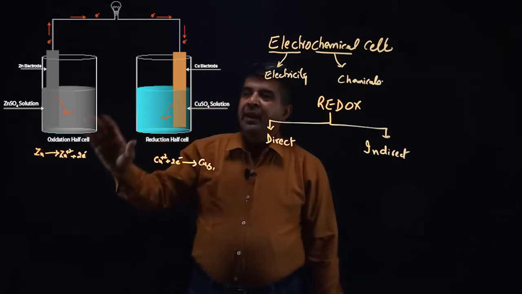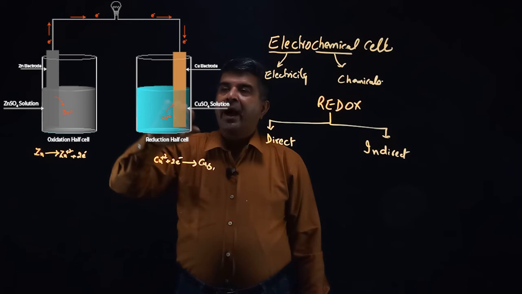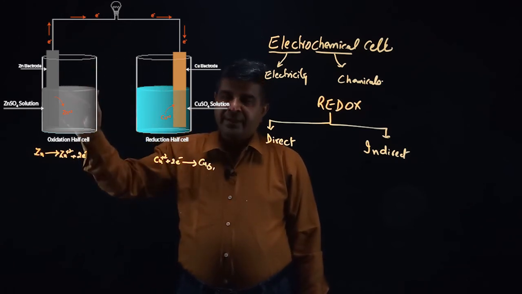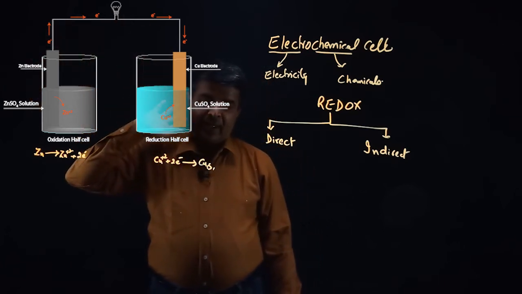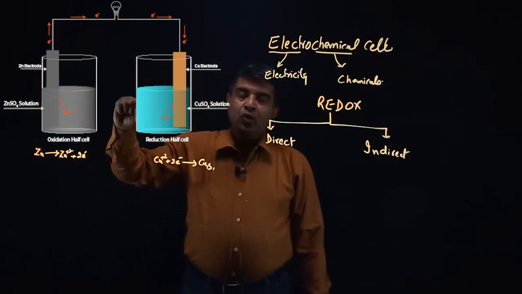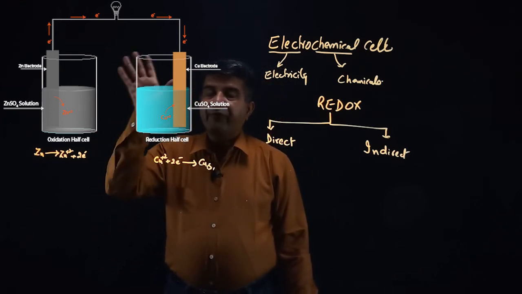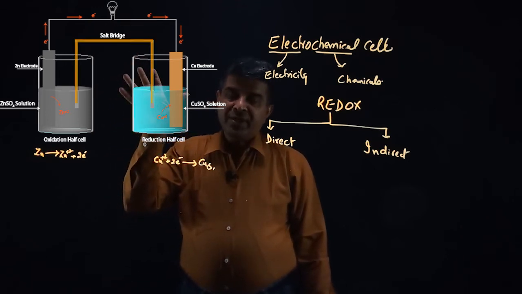flowing in the circuit. The electrons were flowing in this direction, and conventional current would be flowing from copper to zinc, while electrons are flowing from zinc to copper. So the current would stop. So now to keep the cell working, we add a salt bridge into this solution.